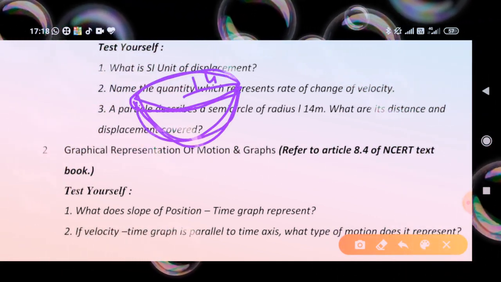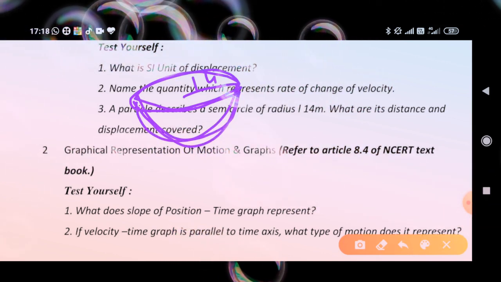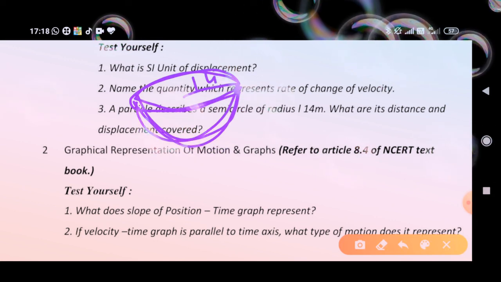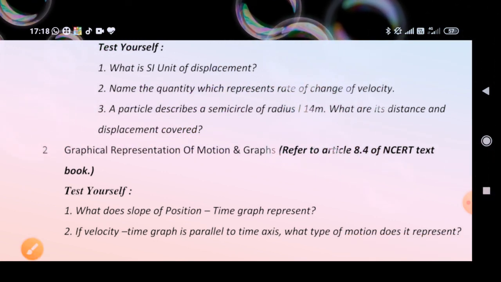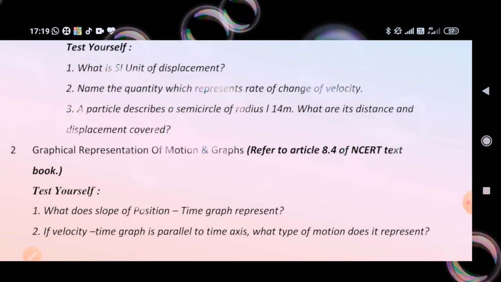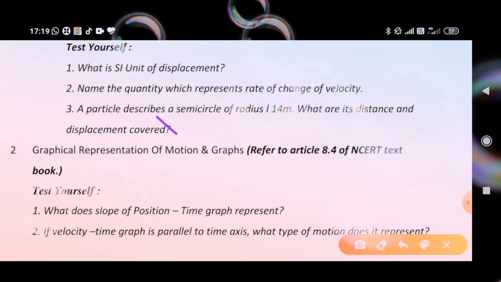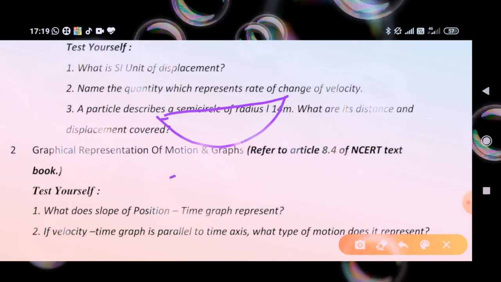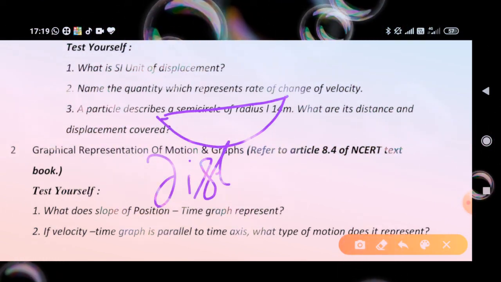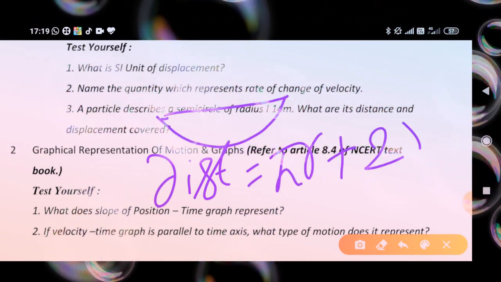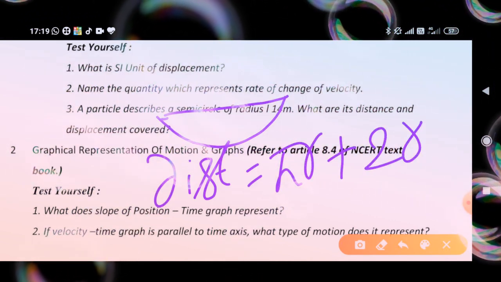The circumference of a circle is 2 pi r and of a semicircle pi r, but the diameter, or 2r, is added, so we can say that distance equals pi r plus 2r. Displacement is the shortest length, therefore it is equal to 2r, or the diameter of the semicircle.